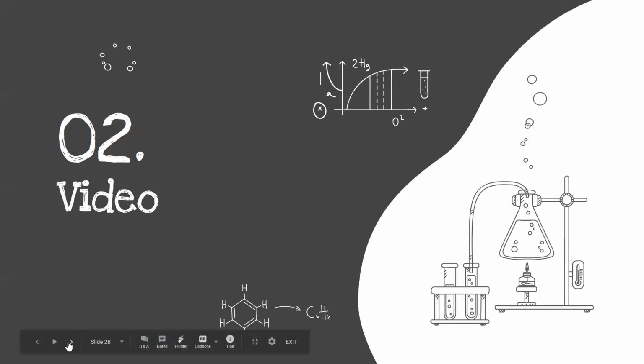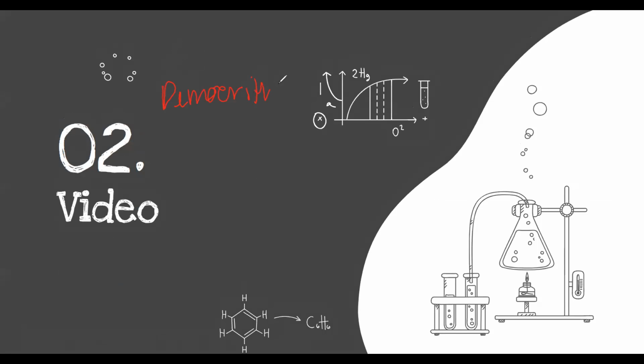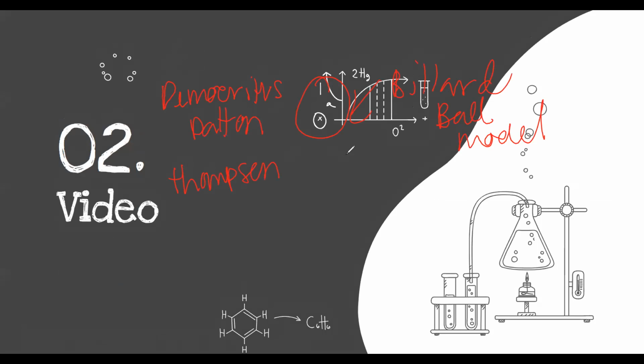Also, just a real recap real quick. We got Democritus and Dalton with the billiard ball model. Then we got Thomson with the plum pudding, because he discovered the electrons with the cathode ray tube.